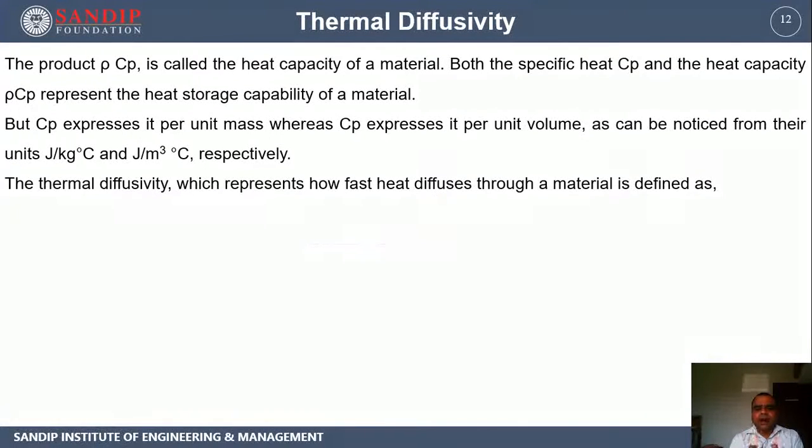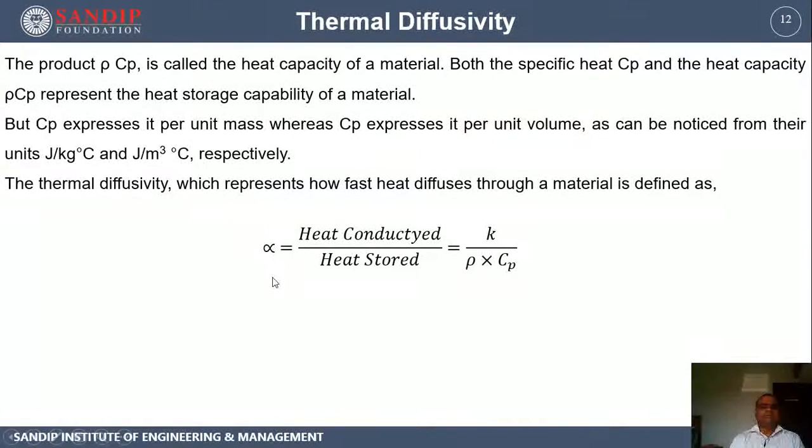Diffuses here means spreading. How fast the heat is getting spread into that material. That is defined in a very simple equation. See, thermal diffusivity, alpha, is the ratio of heat conducted divided by heat stored. Thermal conductivity is k and heat stored is given by rho into Cp. So alpha equals thermal conductivity divided by rho into Cp. Now you might have noticed that thermal conductivity itself is a property, rho is a property, specific heat is a property.